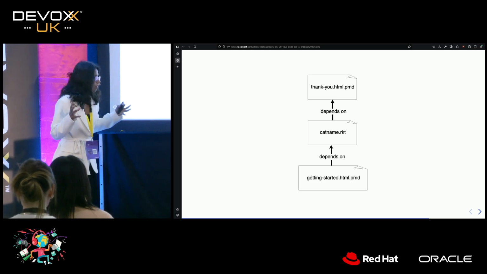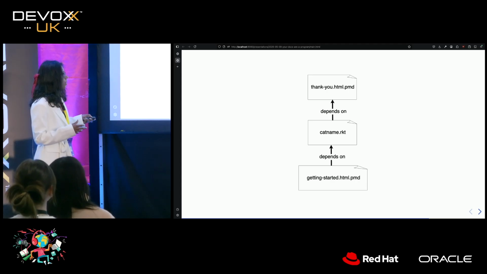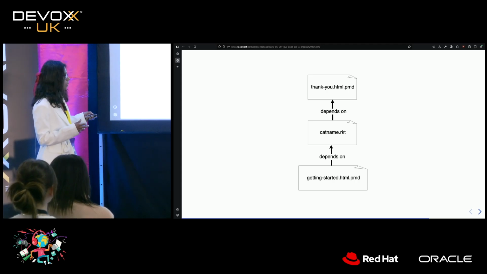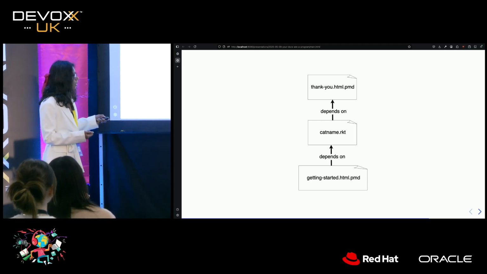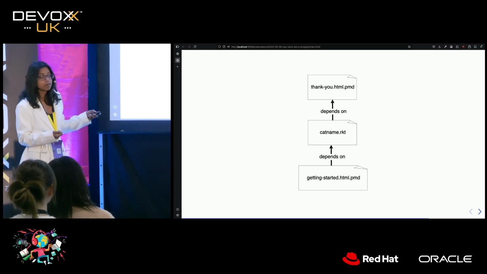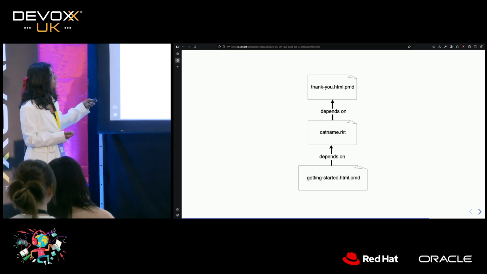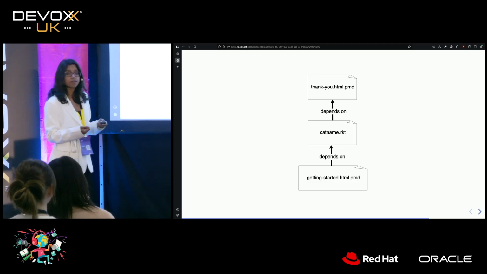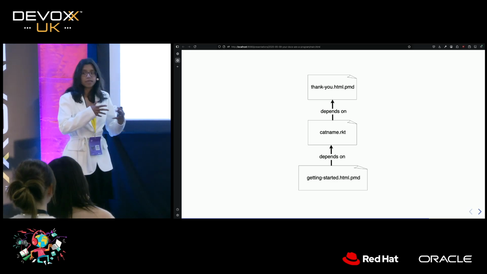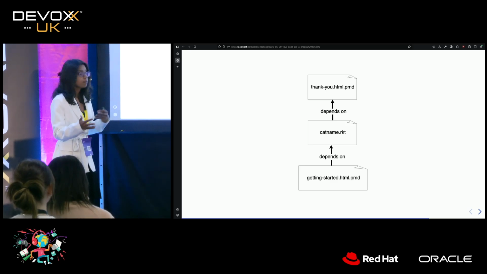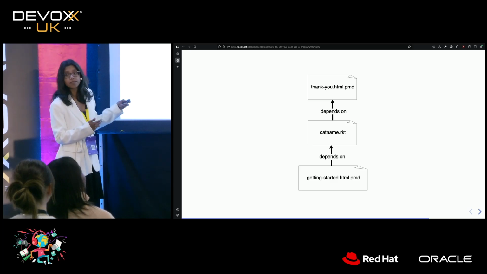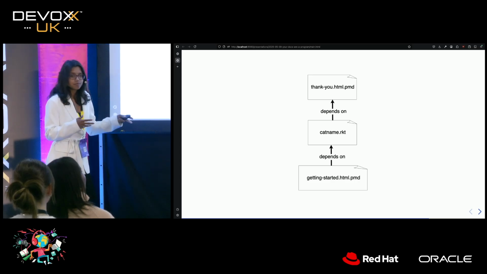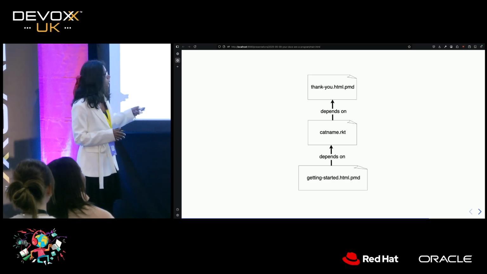We can think a little bit about how this looks, right? So we have our getting started HTML file, or rather, it was pretty much Markdown, but it was Pollen Markdown. That went and, when it was evaluated, called code which was written inside our catname Racket file, which, when it was evaluated, went and called code that was written inside our thank you file. So we have this mix of code and docs. And if we wanted, we could actually just get rid of this catname Racket file and write the Racket code directly inside the thank you file. It would look a little bit messy, though, so often it's quite nice to separate them out.